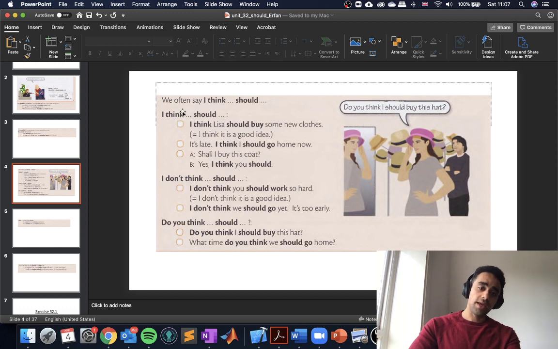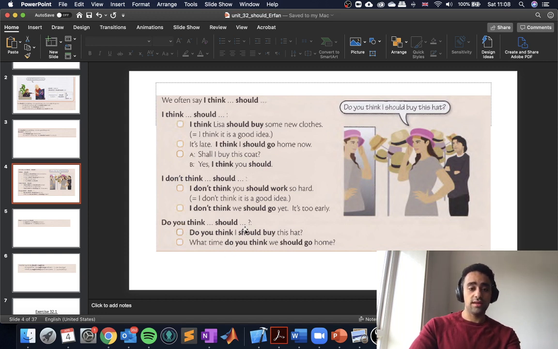Because we use "I think" or "I don't think" here, that's present simple. So we ask the question in a present simple form. We use our helping verbs, as we talked about before, do, does, and then our subject: you, I, he, she, it, they. Then we have our verb, think, and then the rest of the sentence: they should, he should, I should, he shouldn't, and so on. Do you think? We use do for present simple, and think will be the infinitive, and then the rest of the sentence.